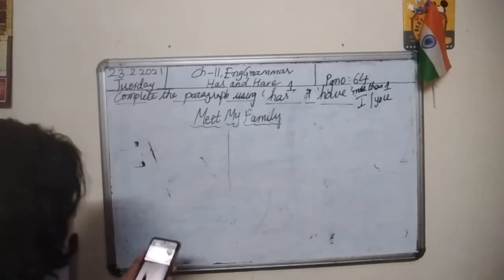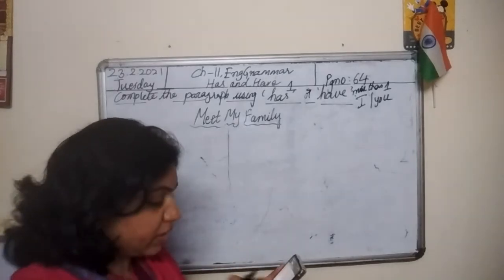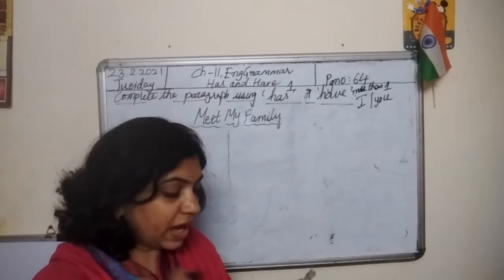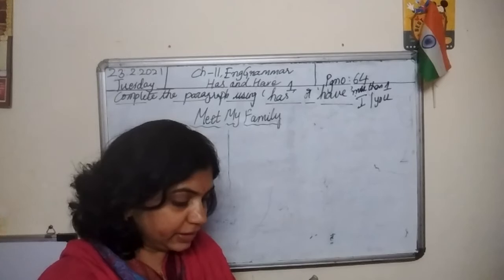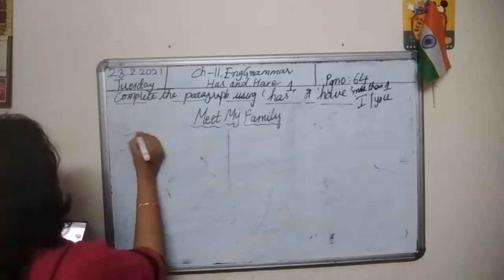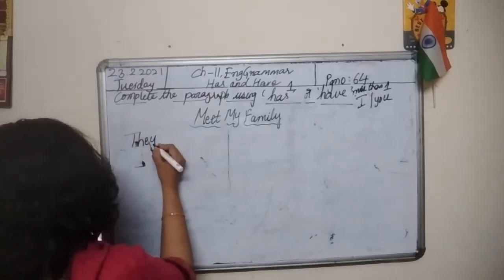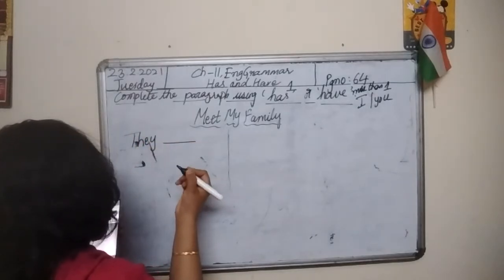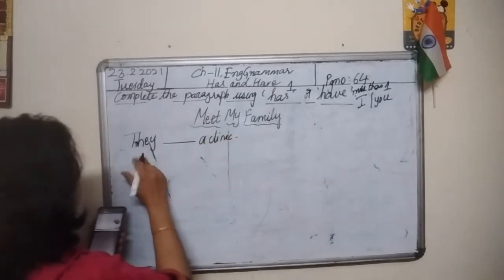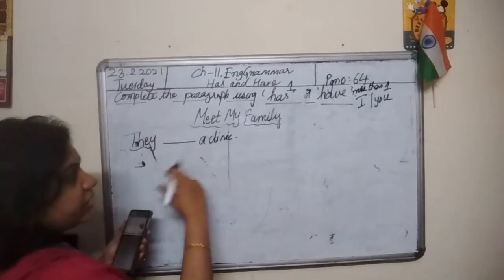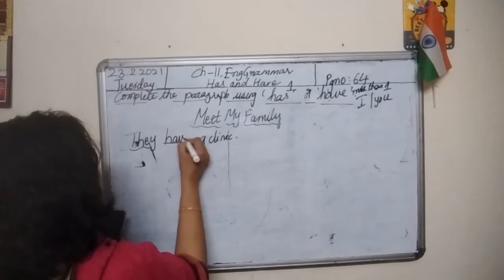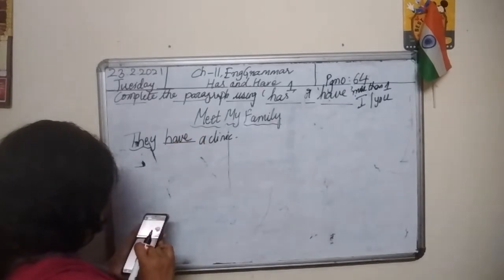So let's start. My name is Rohan. I am 6 years old. I live in New Delhi. My parents are doctors. They, T-H-E-Y, they. After they, you have a dash. They dash a clinic. They means many. For many, we need to use have. They have a clinic.